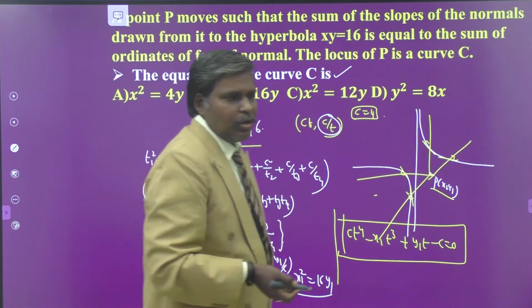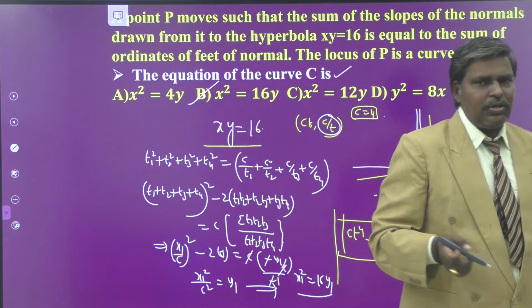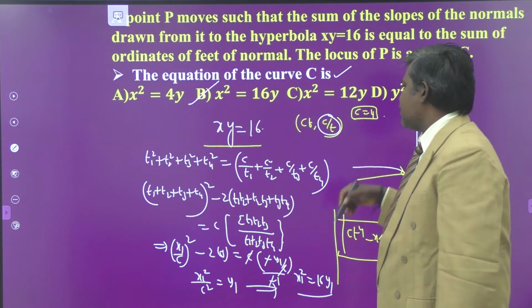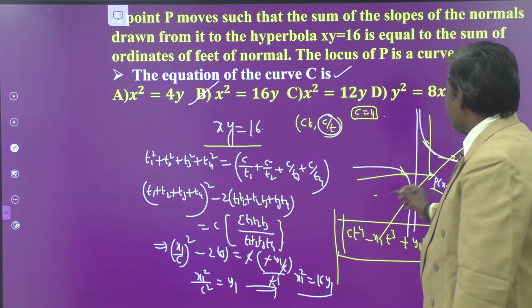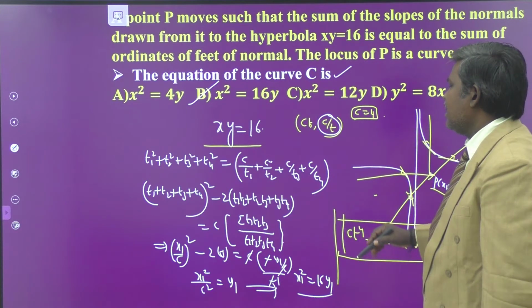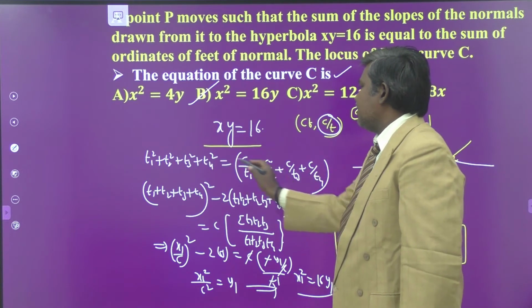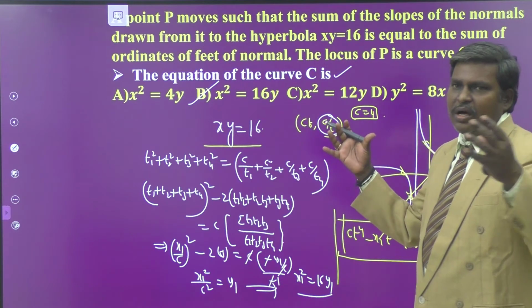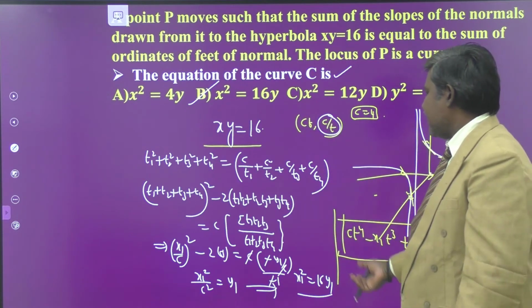It is a parabola. So to crack this one, you have to know the general equation of normal, and you should be in a position to write the sum of the slopes, product of the slopes, etc. And also you have to equate the given condition. So once you have all these things in your mind, only then can you crack the locus.